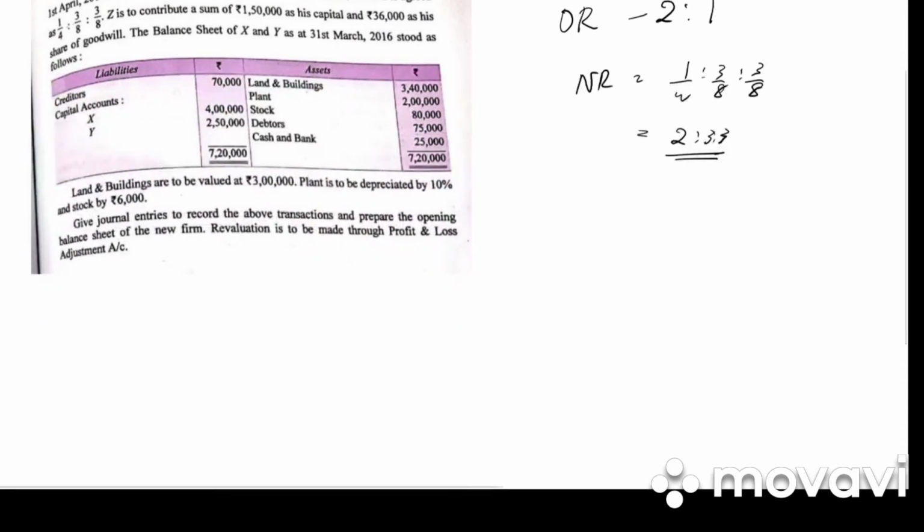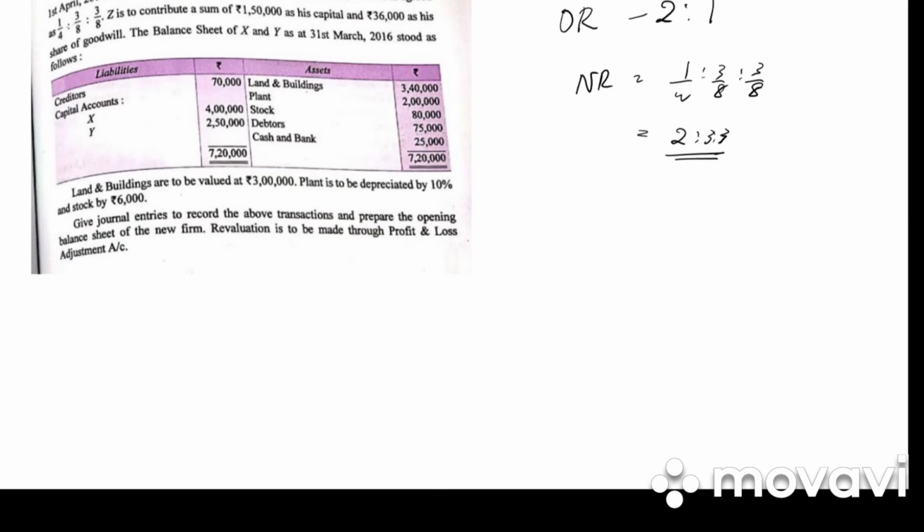Next, let's go into illustration 64. X and Y are partners sharing profit and loss in the ratio 2:1. They have given us the old ratio 2:1. As from 1st April, they admit Z into the partnership, and they have given us the new ratio, that is 1/4, 3/8, 3/8, which will be 2:3:3. Z contributes a sum of 1,50,000 capital and 36,000 as share of goodwill. The balance sheet is given.